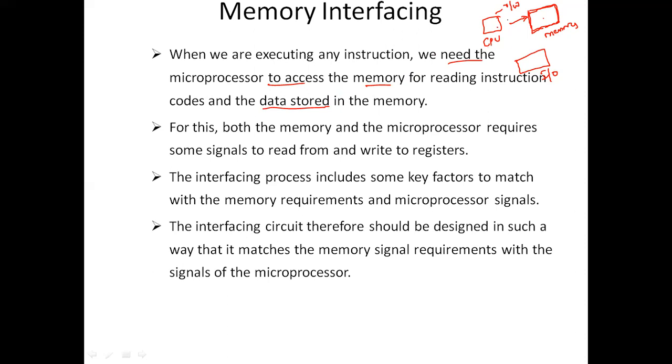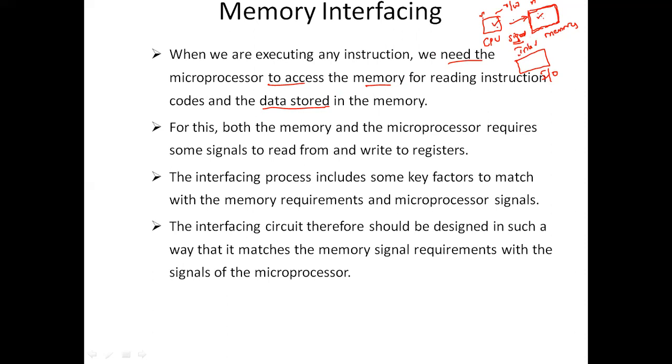For this, both the memory and the microprocessor need some signals. The microprocessor, we can also call it the processor or CPU. Both need some signals in order to read from or write to the registers. That's how we provide interfacing between the CPU and the memory unit.